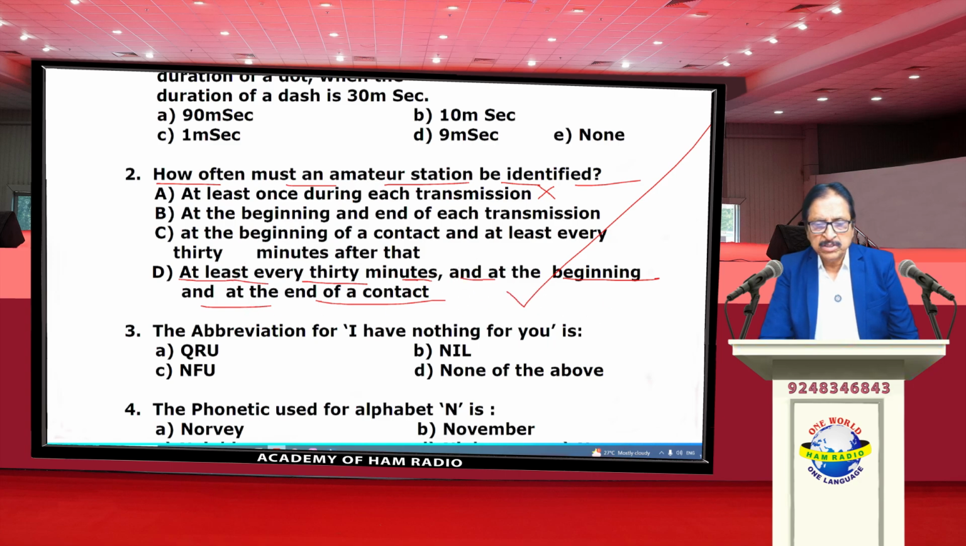If they are continuously having a conversation, say some 2 hours, at least every 30 minutes they have to identify themselves in between, apart from the beginning and end of the contact. This is the correct option. Delta is the correct option.